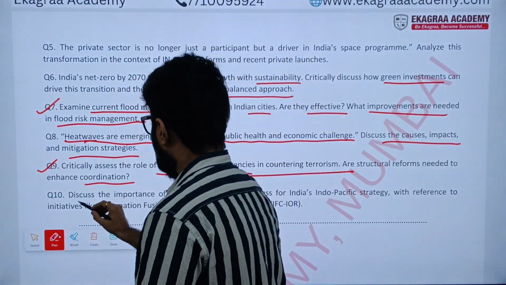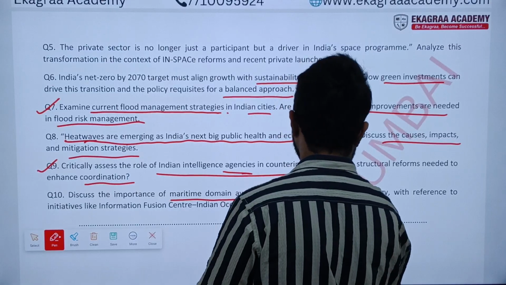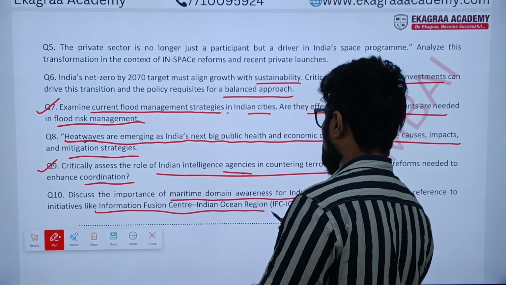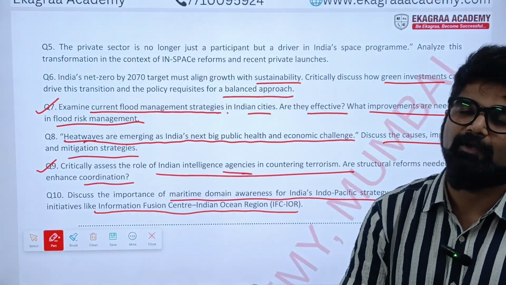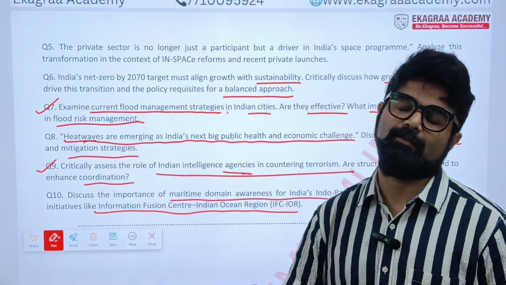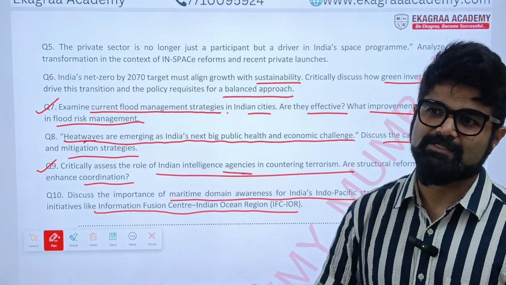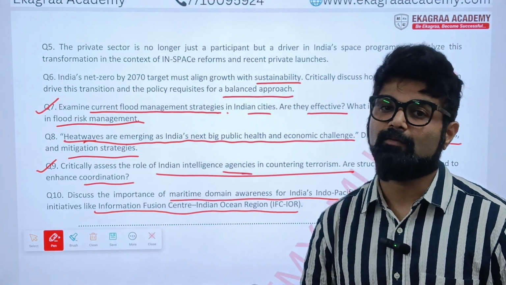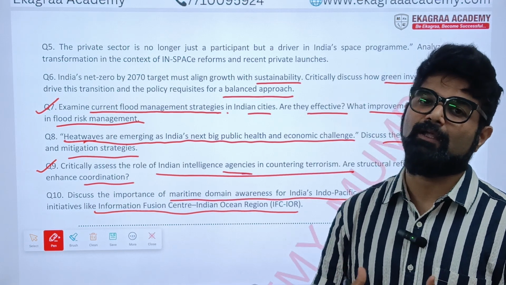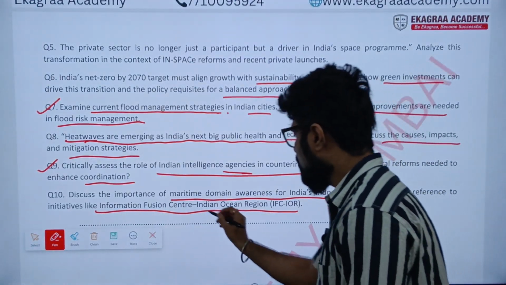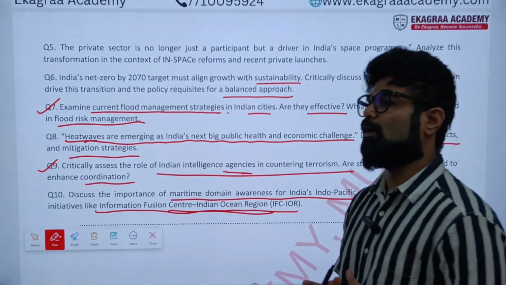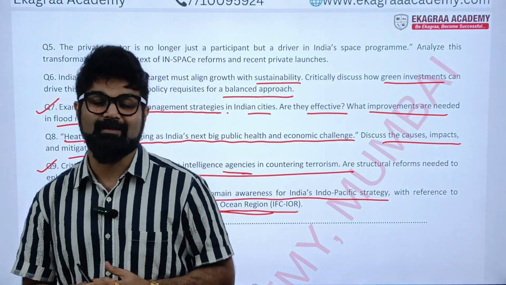Last but not the least, discuss the importance of maritime domain awareness of Indo-Pacific strategy with reference to initiatives like Information Fusion Centre, Indian Ocean Region. So again, from a defense perspective, what steps government has taken to strengthen our already strengthened naval fleet? What steps India is taking, not just strengthening our maritime borders, but enhancing its presence and credibility in the Pacific, Indian Ocean region as well as in the maritime routes. Understood? So these are the areas that one needs to focus on as far as GS3 is considered.